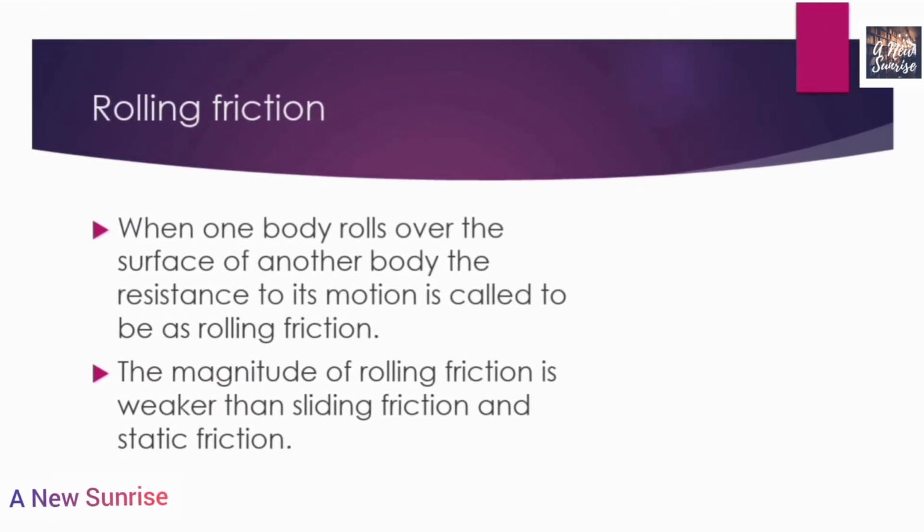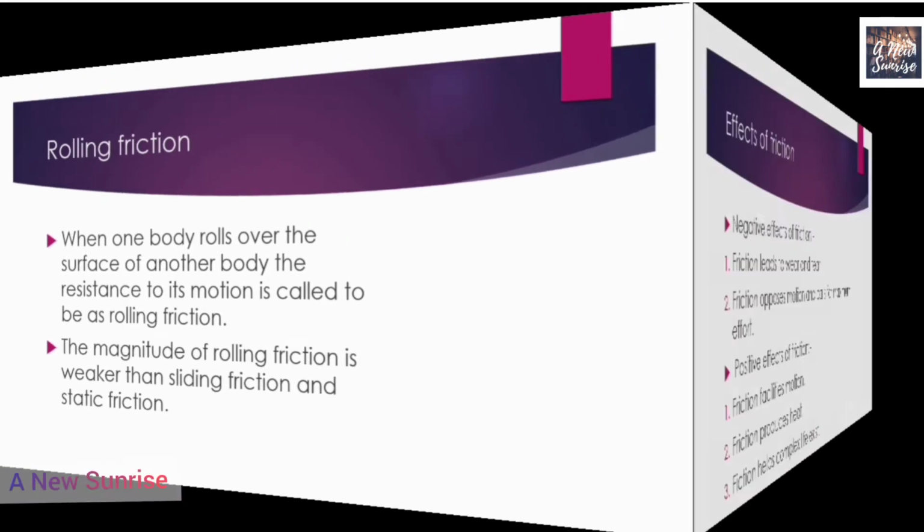Now let us learn about the third category of friction, that is the rolling friction. When one body rolls over the surface of another body, the resistance, the opposing force to its motion, is known as rolling friction. The magnitude of rolling friction is weaker than the sliding friction and the static friction. What is rolling friction? When one body rolls over the surface of another body, then the resistance or the opposing force to its motion is known as rolling friction. The magnitude of rolling friction is weaker than sliding friction and the static friction.